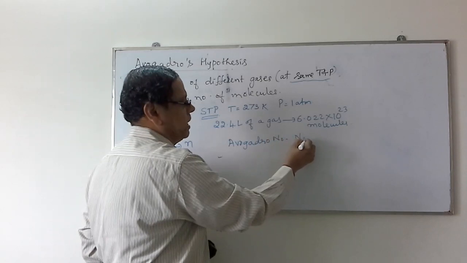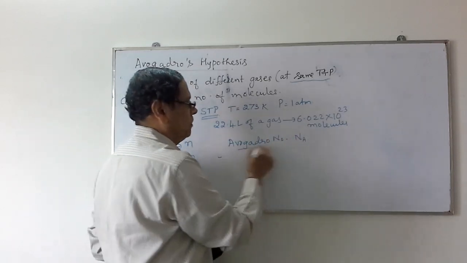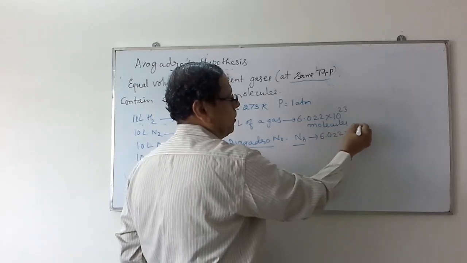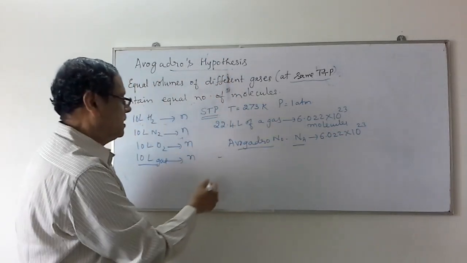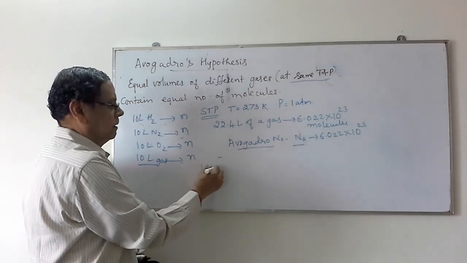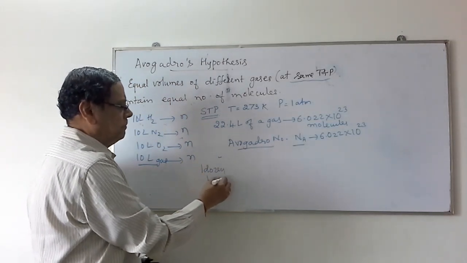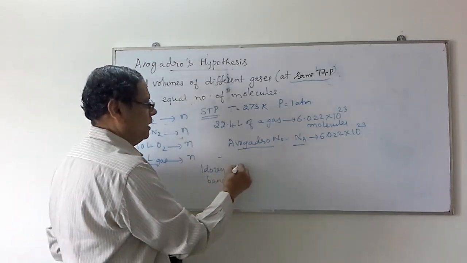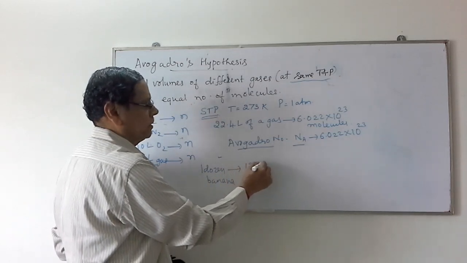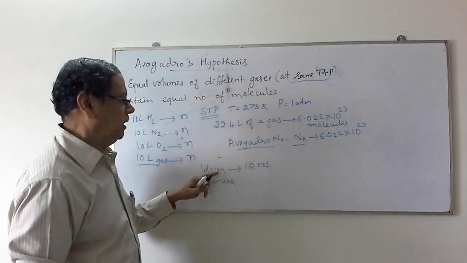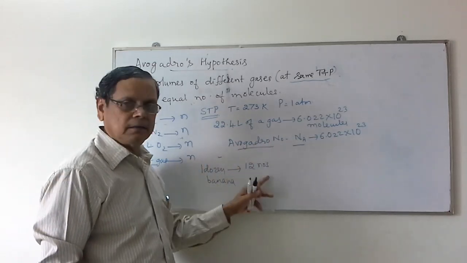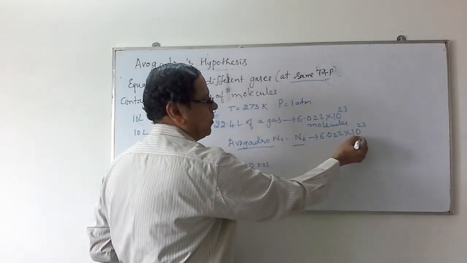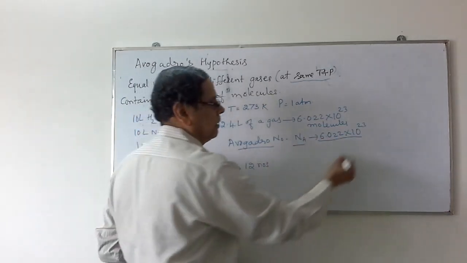This number is named the Avogadro number, which is indicated as Na. Avogadro number Na corresponds to 6.022 into 10 to the power 23. It is just like 1 dozen of any material, like bananas, notebooks or any such material; always they are indicated as 12 numbers. So in chemistry, we use this Avogadro number as a unit of the number of molecules, which actually contains 6.022 into 10 to the power 23 molecules.